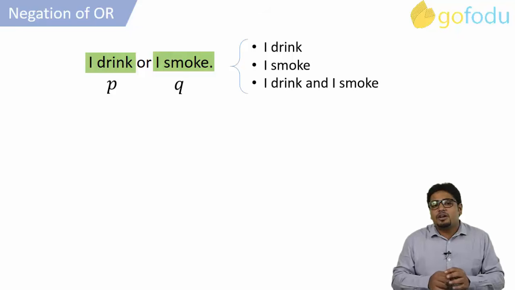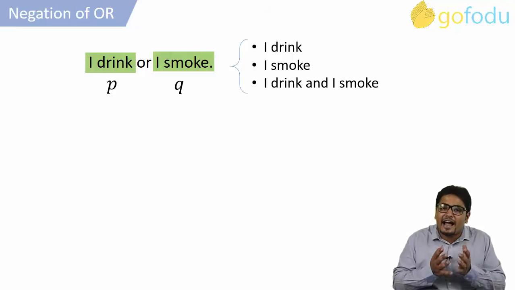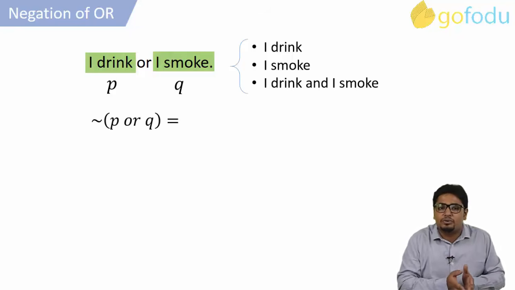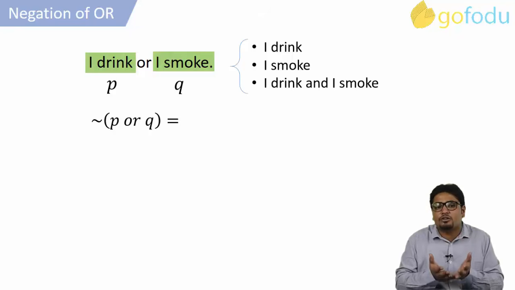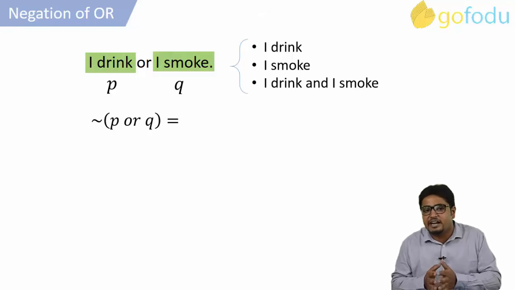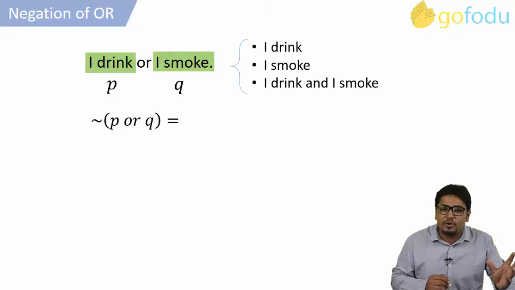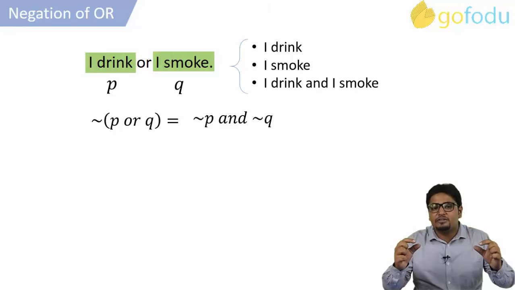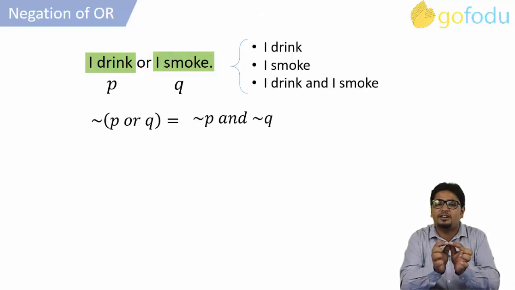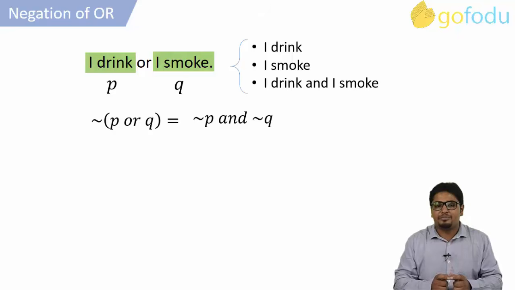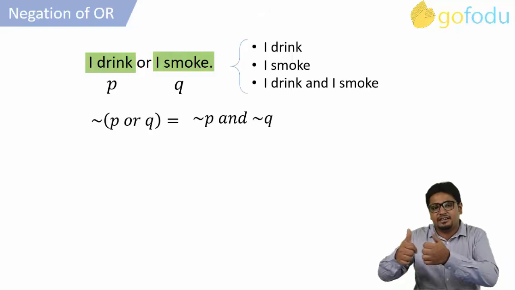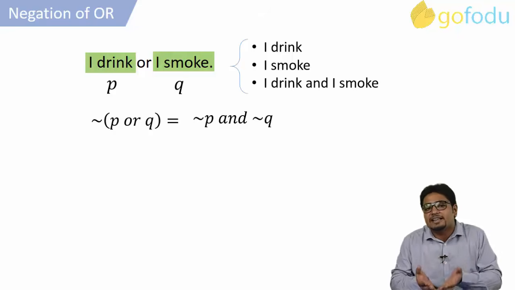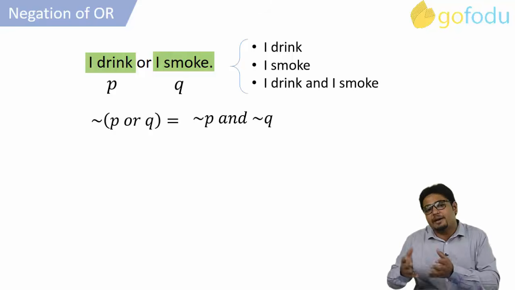Now, if I want to negate this whole statement at once, that is, if I want negation of P or Q, then the result will consist of each of the individual statements negated. That means I don't drink and I don't smoke. In this case, both the negated individual statements will be connected using a connective AND. Negation P and negation Q. Negation of either or can also be taken as neither nor, which means same as discussed above.